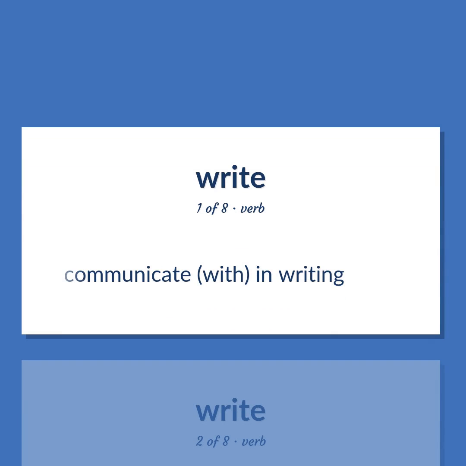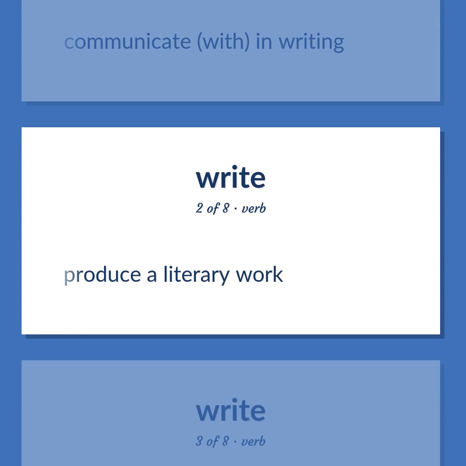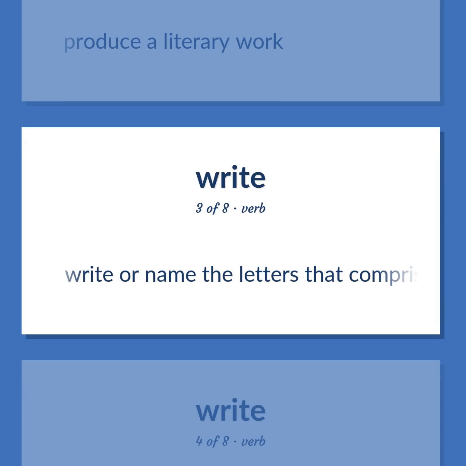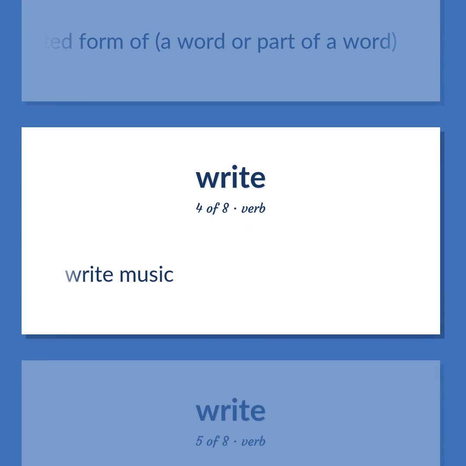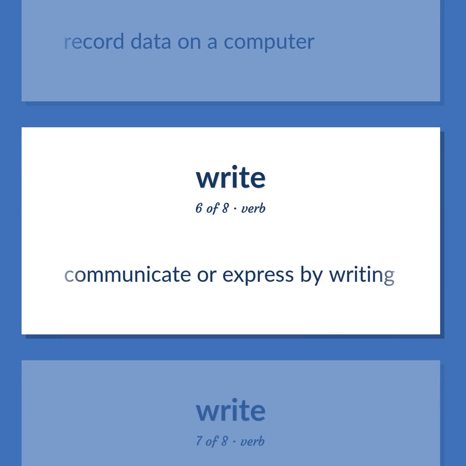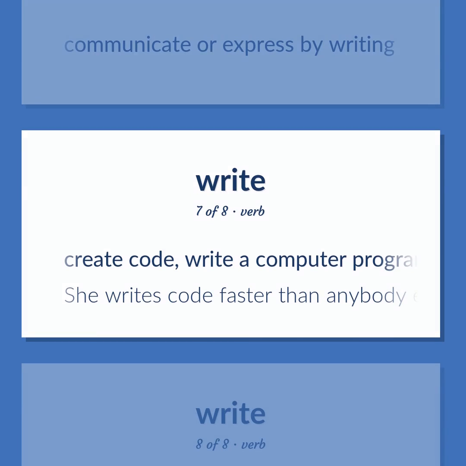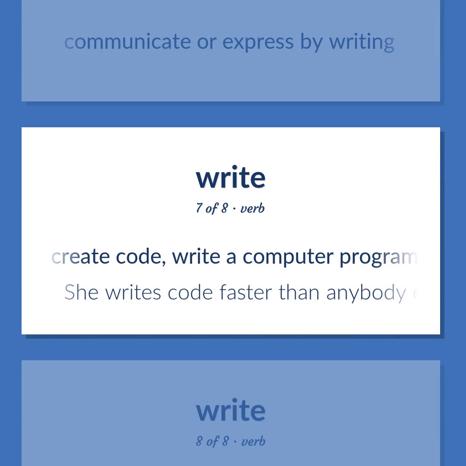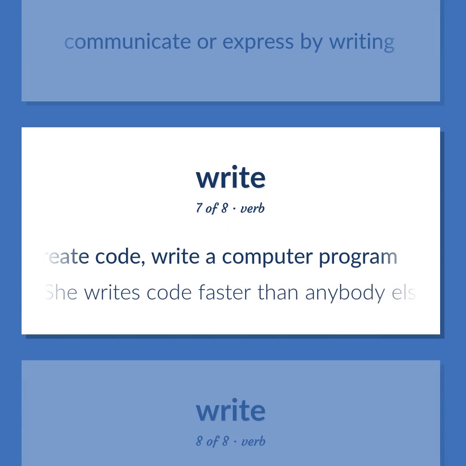Communicate with, in writing. Produce a literary work. Write or name the letters that comprise the conventionally accepted form of a word or part of a word. Write music. Record data on a computer. Communicate or express by writing. Create code. Write a computer program. She writes code faster than anybody else.